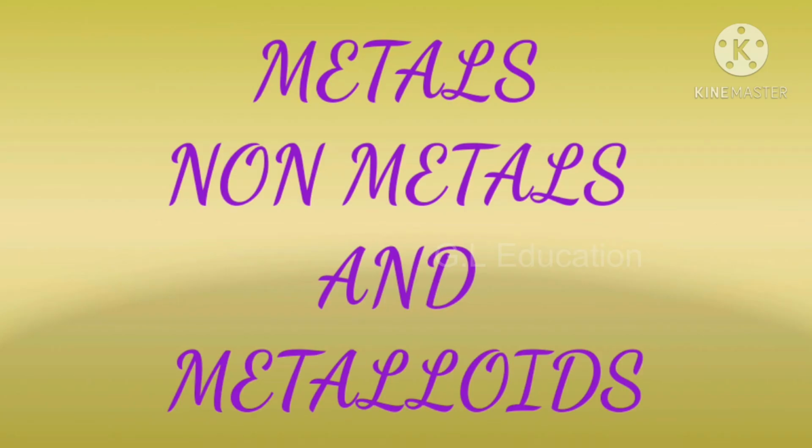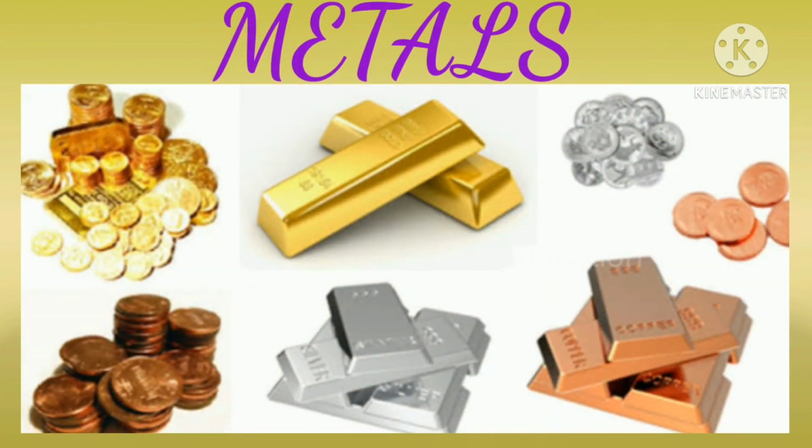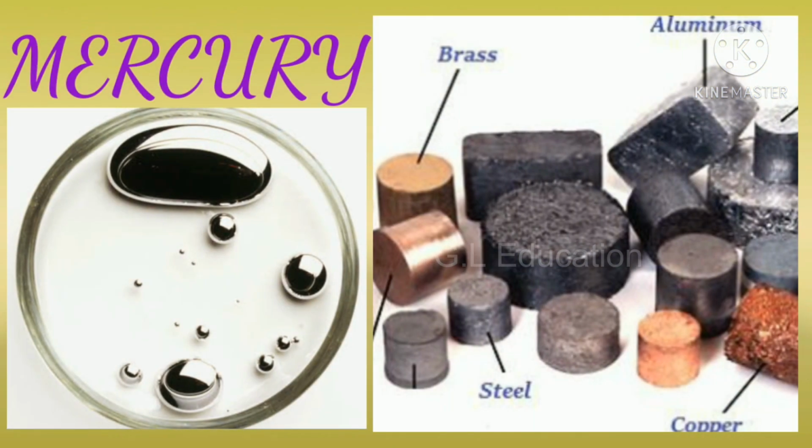Metals, nonmetals and metalloids. Metals. Metals are typically hard, shiny, malleable, fusible and ductile with good electrical and thermal conductivity. That is, metals are very hard in nature and look very shiny. Metals are malleable, that is, we can make them into sheets, and ductile, that is, we can draw them into wires. Except mercury, most of the metals are solids at room temperature.